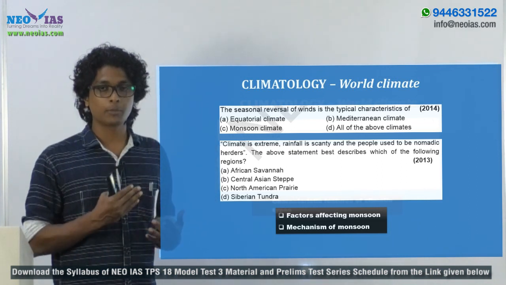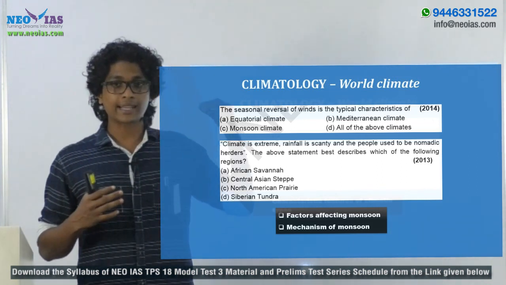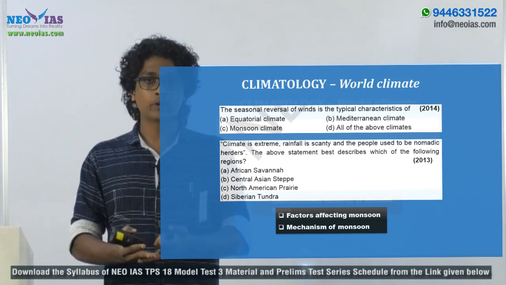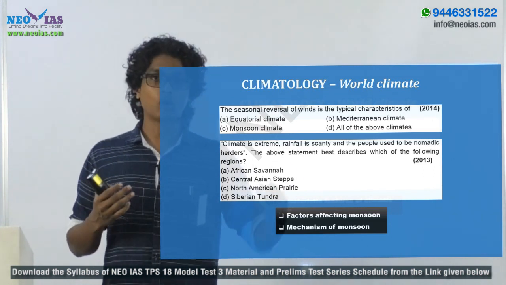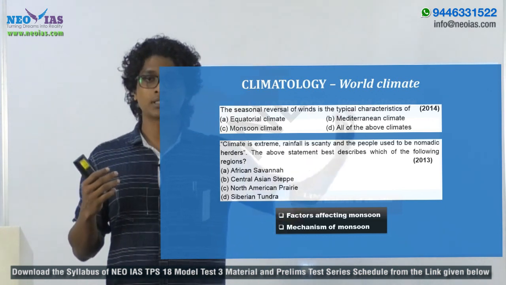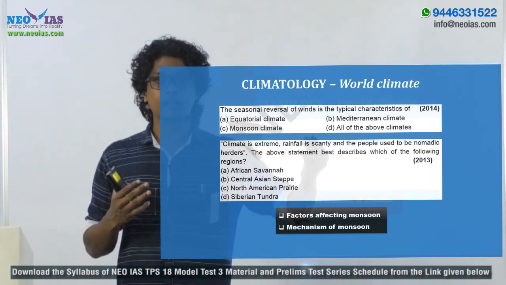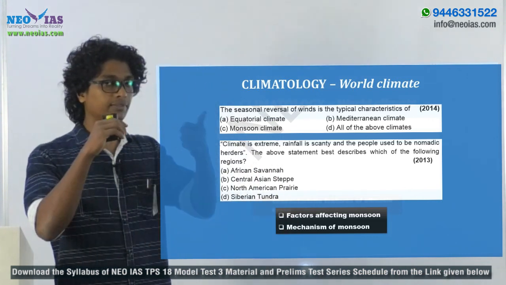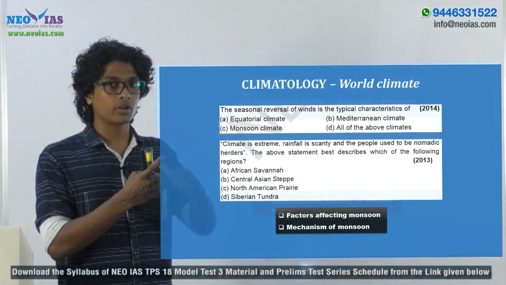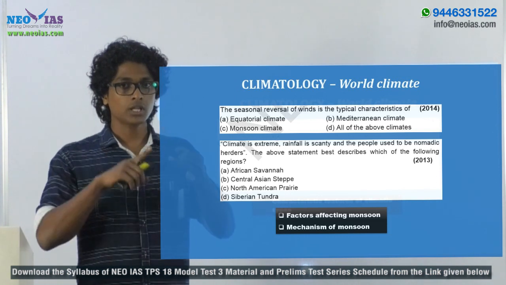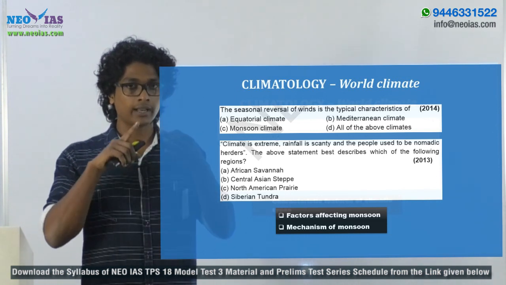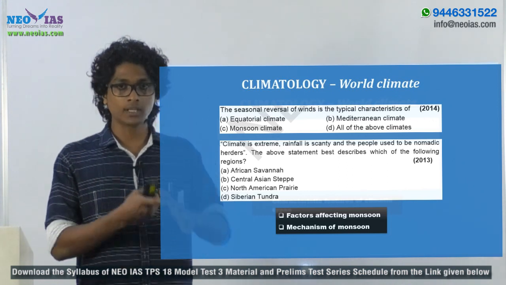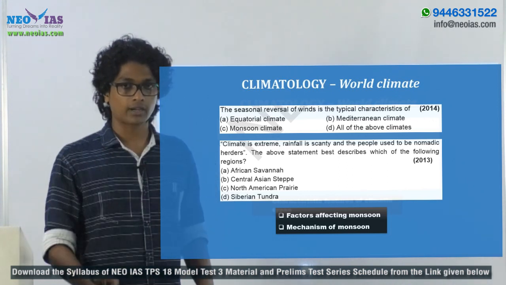Regarding this part of the syllabus, you have to study the characteristic features of different climatic types, say monsoonal climate, equatorial climate, major hot deserts, as well as tundra climate, the savanna and the Mediterranean climate, and things like that, right? So these are the six very important climatic types which you have to cover: monsoon, equatorial climate, then the savanna type of climate, Mediterranean climate, and the hot deserts, as well as the tundra climate.